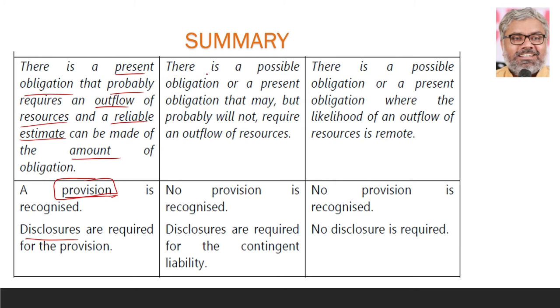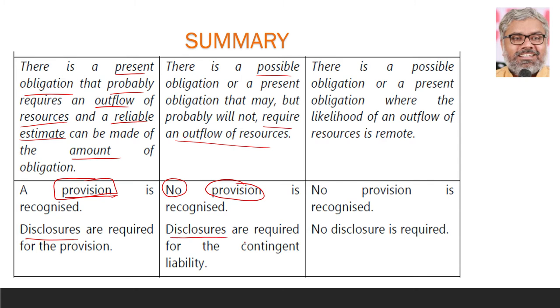Second scenario, there is a possible obligation or a present obligation that may, but probably will not, require an outflow of resources. If that is the case, then what is the need of a provision? There is no requirement of provision. No provision is required.